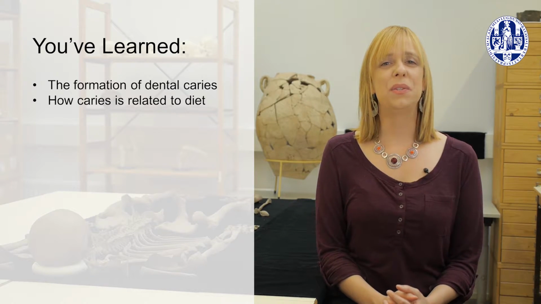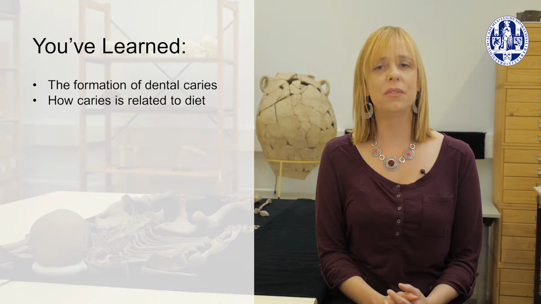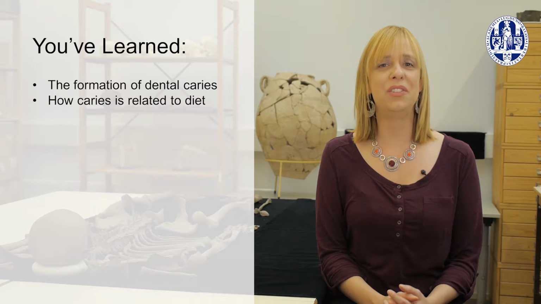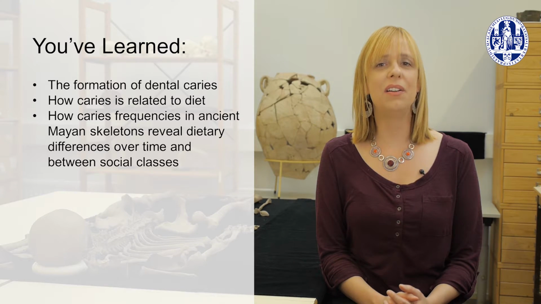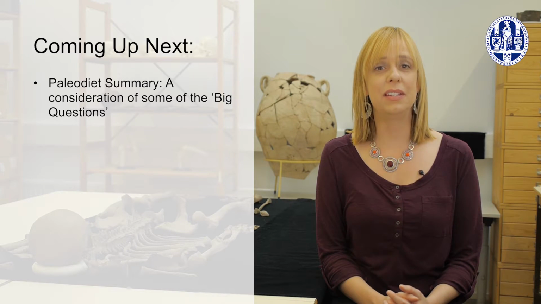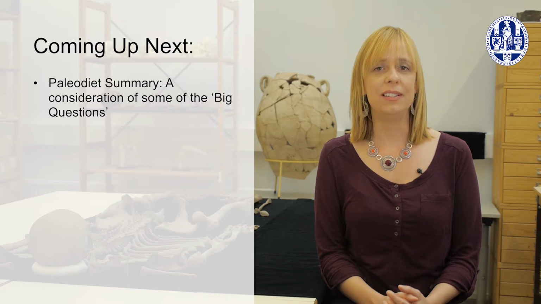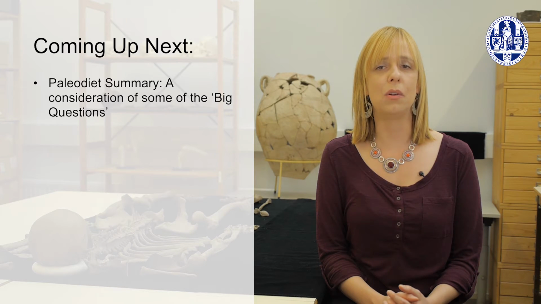In this week's video, you've learned about how dental caries are related to certain dietary variables, particularly the proportion of carbohydrates versus protein in the diet. We've then looked at a few brief examples from the ancient Maya in Central America to show how differences in caries frequencies are indicative of a different diet. Coming up next is the short summary video about Paleodiet, where we'll bring it back to some of the big questions. And after that, we'll move on to week 4, all about how your teeth and bones reveal a lot about the activities you commonly engage in.